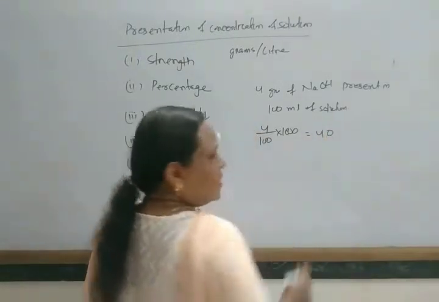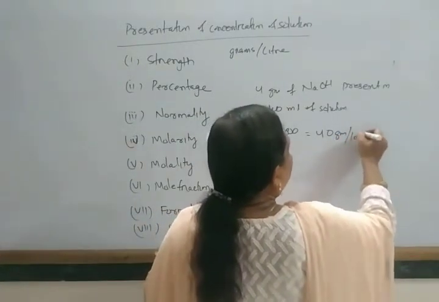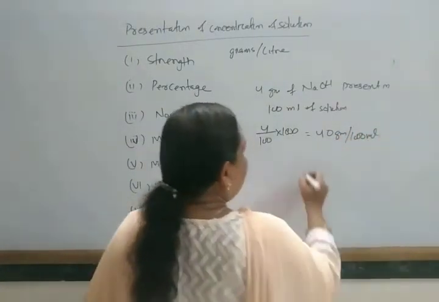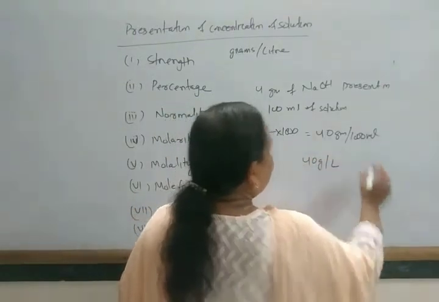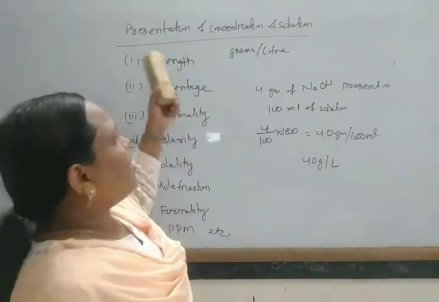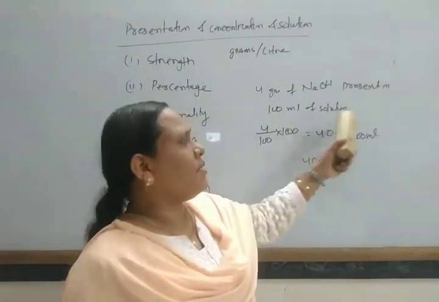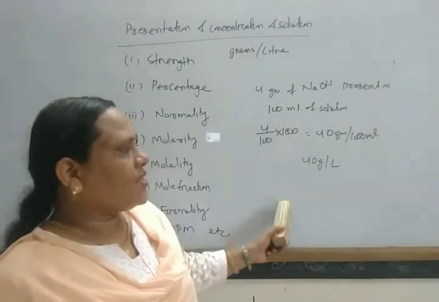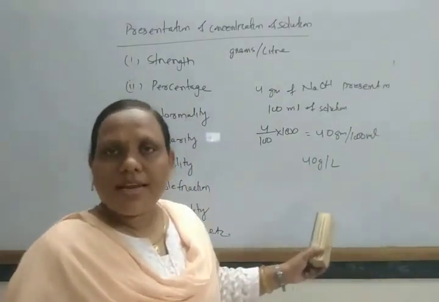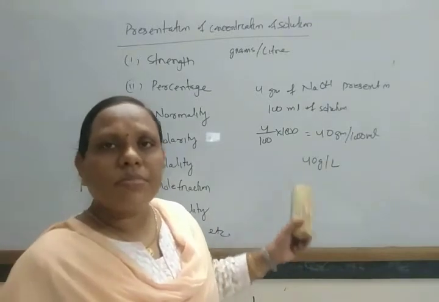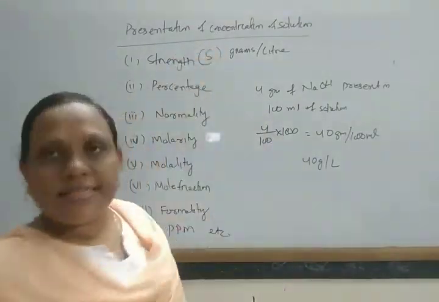So we can say 40 gram per 1000 ml, or 40 gram per liter. So when 4 gram of sodium hydroxide is present in 100 ml of solution, the strength is 40 gram per liter. Strength is generally expressed in grams per liter, represented by the letter S.